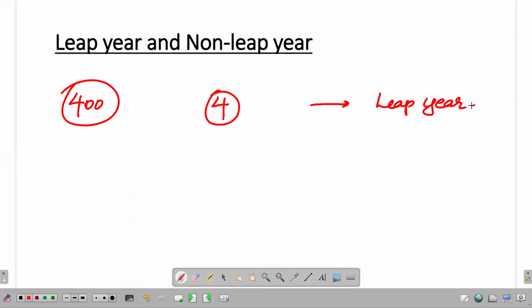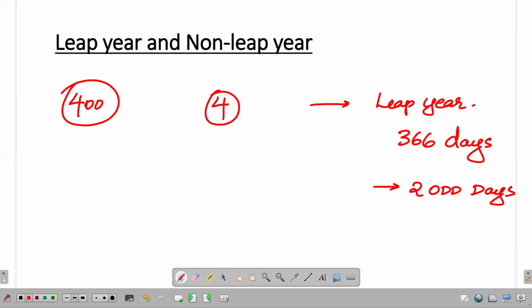Okay, now a leap year will have 366 days because February has got 29 days there. So total number of days under consideration in that particular leap year, it will be equal to 366 days. And this corresponds to 2 odd days.